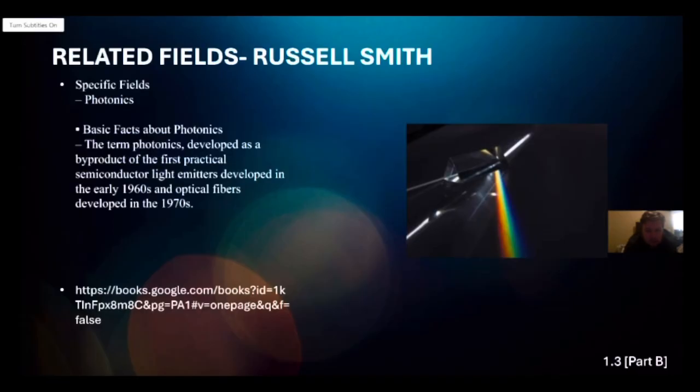The related field that I picked was photonics. Basic facts about photonics: the term photonics developed as a byproduct of the first practical semiconductor light emitters developed in the early 1960s and optical fibers developed in the 1970s.